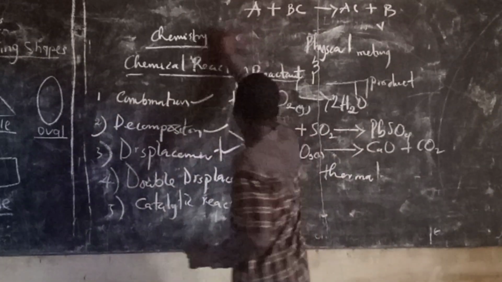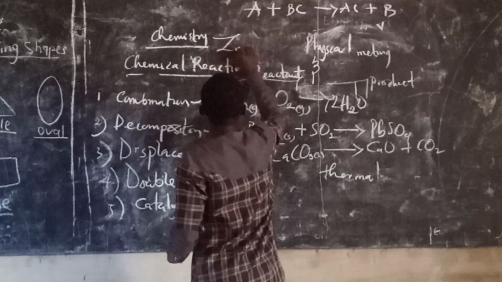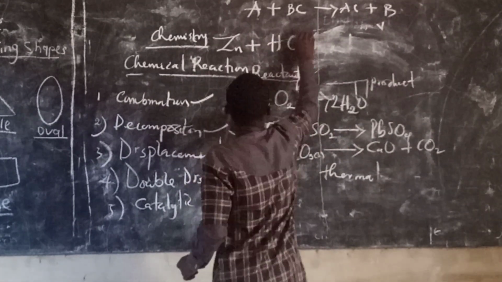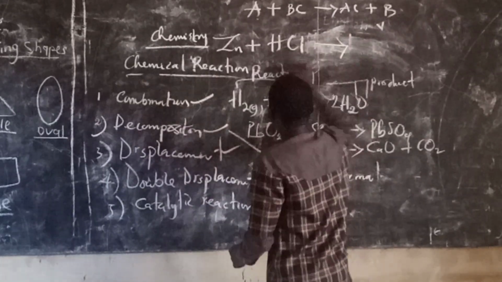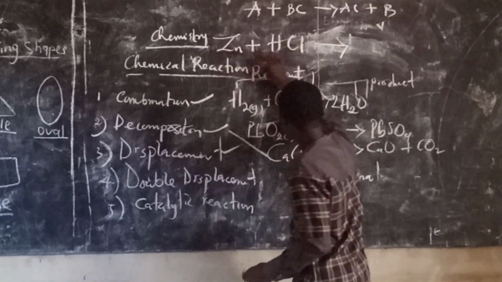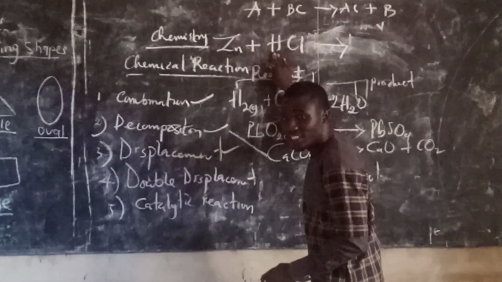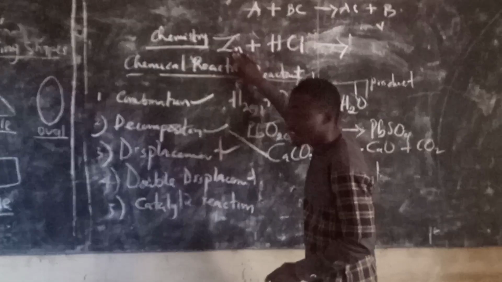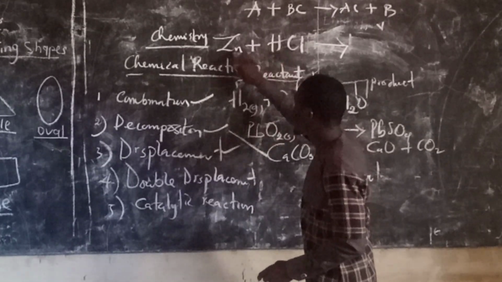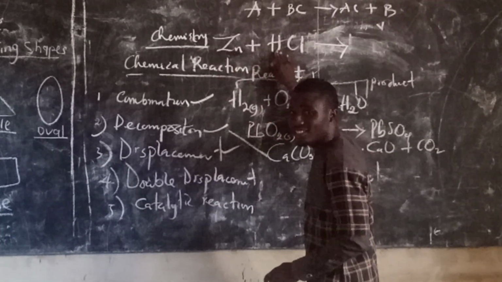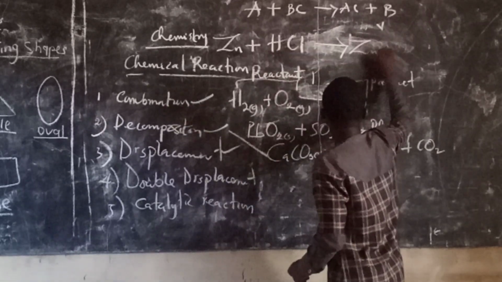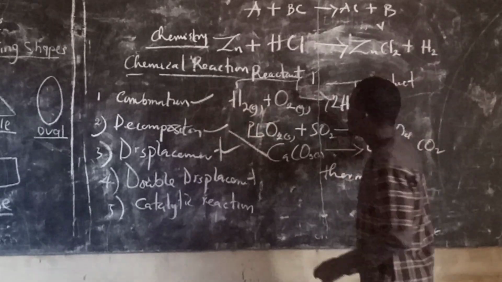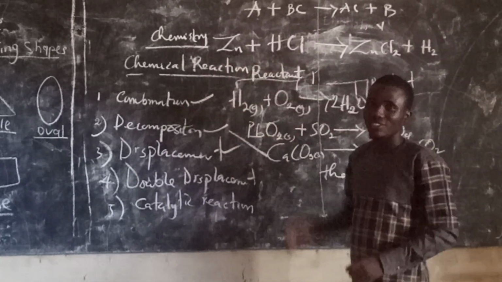For instance, let's say zinc reacting with HCl. Now, this is a metal. This is also a metal. In the electrochemical series, zinc is more active than hydrogen. So zinc can easily displace hydrogen to give us ZnCl2 plus H2. So this is what a displacement reaction looks like.